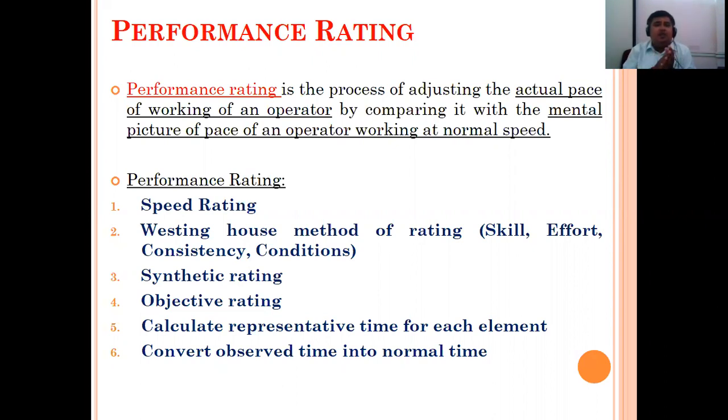Let's take the example of any game. It may be the game of cricket or anything, where people are playing that game with normal speed and normal abilities. You, me, we are also playing cricket with normal ability.